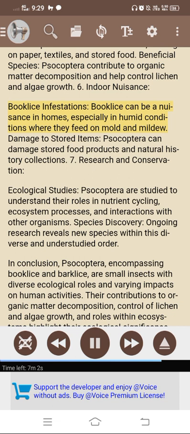6. Indoor nuisance. Book lice infestations. Book lice can be a nuisance in homes, especially in humid conditions where they feed on mold and mildew. Damage to stored items. Socophthera can damage stored food products and natural history collections.